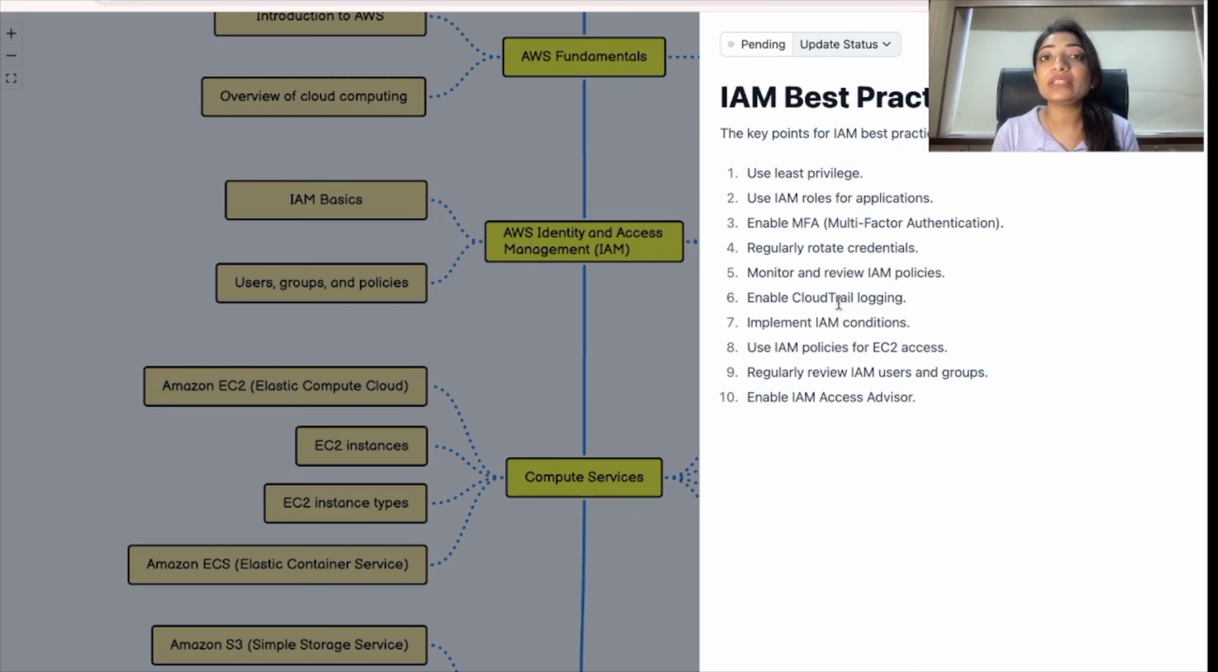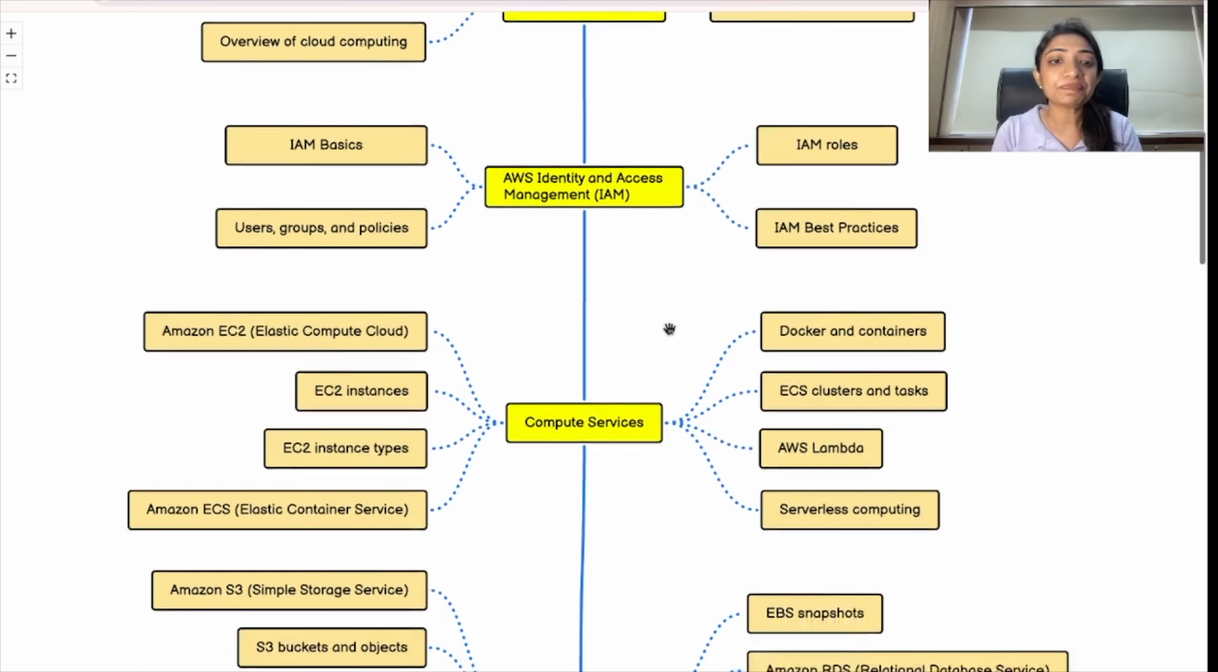Fifth, monitor and review IAM policies. Sixth, enable CloudTrail logging. Seventh, implement IAM conditions. Eighth, use IAM policies for EC2 access. The next one is regularly review IAM users and groups. And last one is enable IAM Access Advisor. So always follow these few IAM best practices.